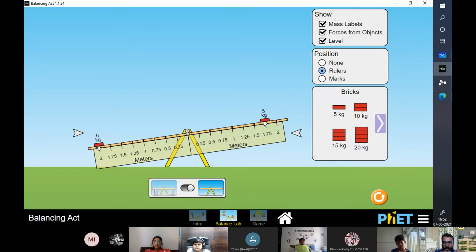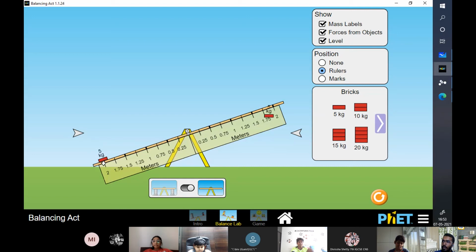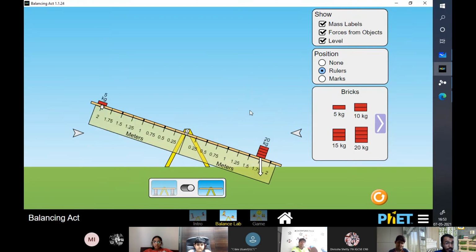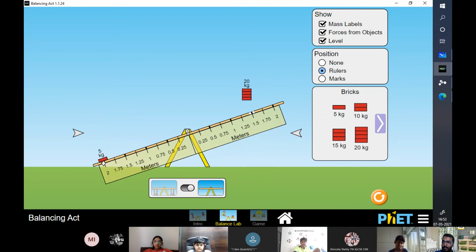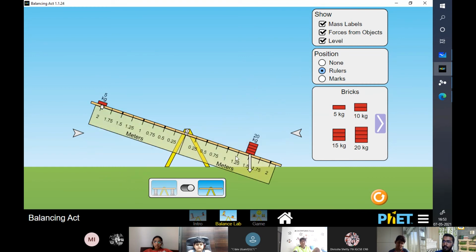If a beam, this entire thing is referred to as a beam, is balanced, then the moment on either side is equal. So if I had the 5 kgs, and you put the 20 kgs, the 5 kgs will still stay down, right? Okay, let's try that. If I put 20 kgs where the 5 kgs was, in front of the 5 kgs.